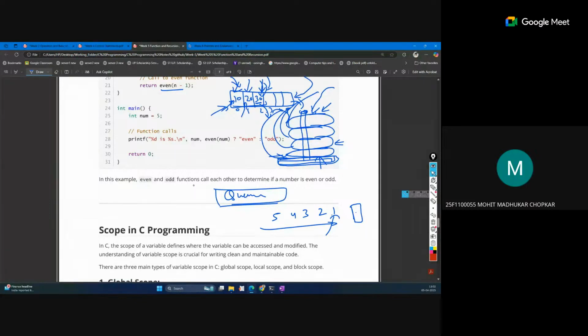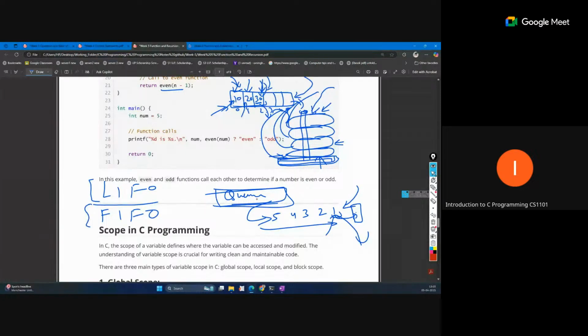So this is just like first in first out. This first one will get the ticket first and will move out. Here the insertion happens on this side, and deletion happens from this side. This concept is called a queue data structure. This is totally outside of your course, but you should know the basic idea of it. So stack is last in first out, and queue is first in first out. This is the basic concept.